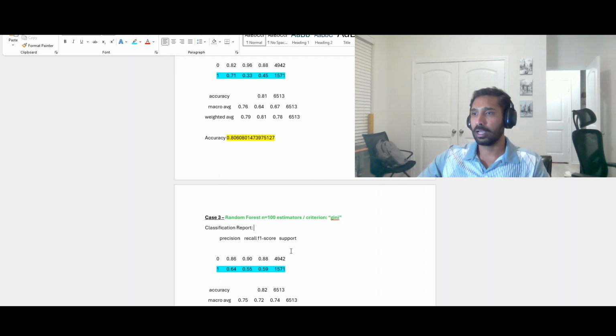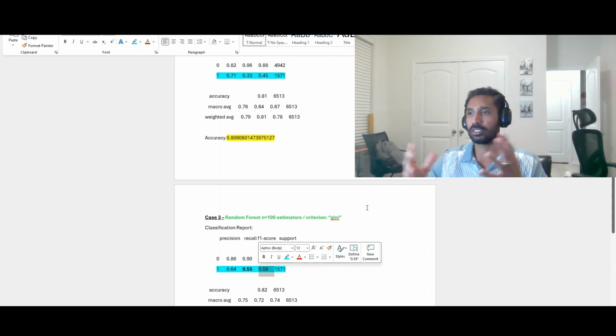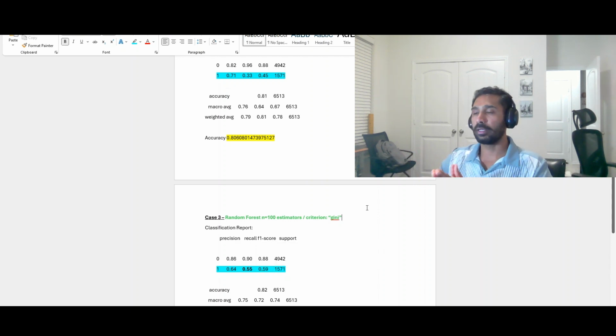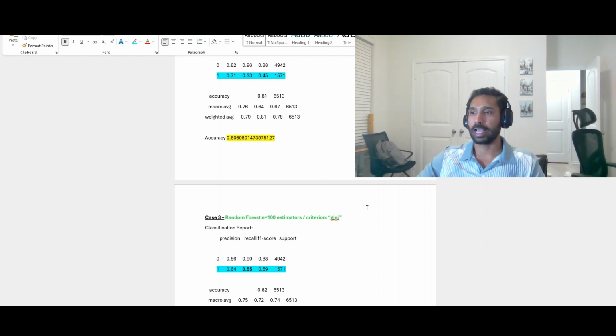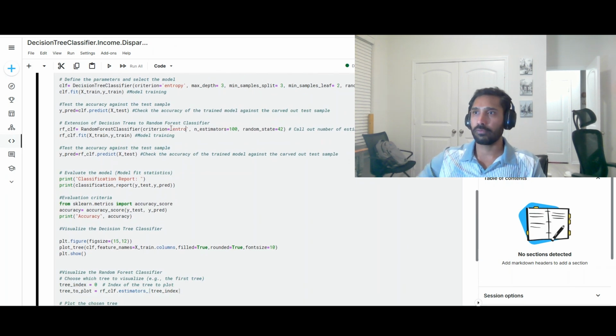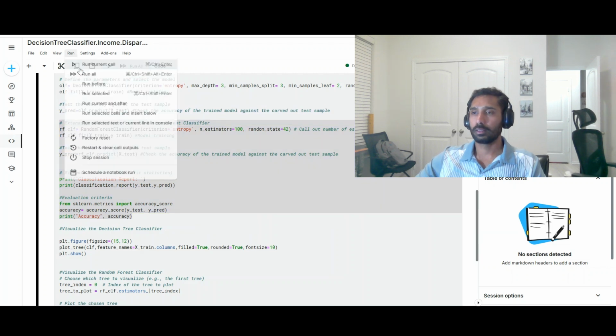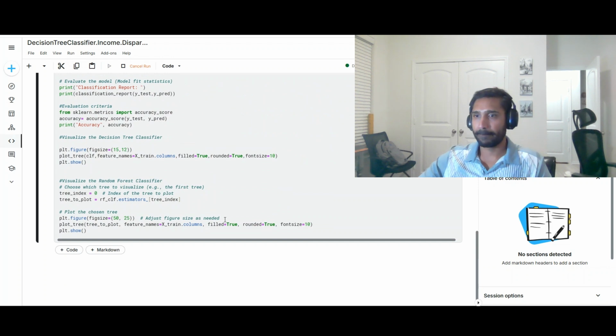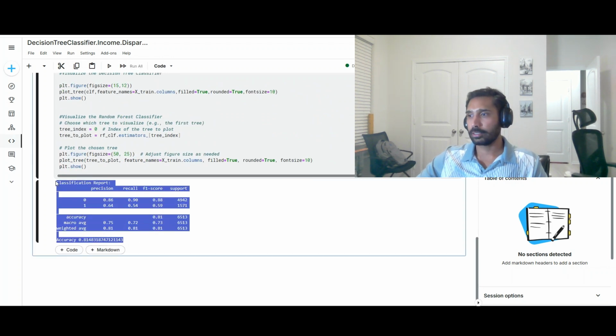So as you can clearly see, the 20% increase in the recall or the overall increase in the F1 score, that is a great way to understand how balanced is your model, how is it performing in terms of both the precision and recall. F1 score is a good metric to assess in these scenarios. So I'm going to highlight both of those and then go back to the model and see how entropy might change the things. I want to believe Gini is the winner for decision tree, and that should be the case for the random forest as well. But let's just find out. Okay. So yes, looks like that's the case too.